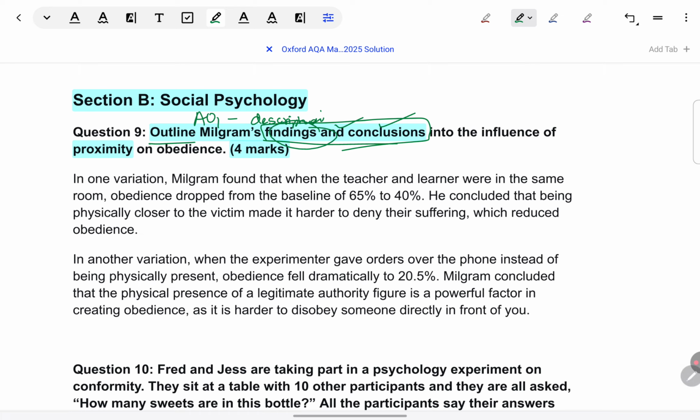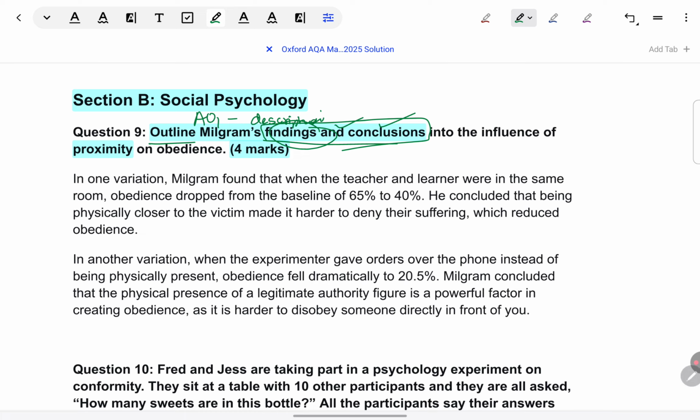Now, when it comes to the findings, an FAQ is, do we have to report exact numerical results? And the answer is yes. For your answer to be considered detailed, as hard as it might seem to remember the percentages for all the variations, be it Milgram or Asch's variations, you do have to remember the percentages. And that is why when I teach the course, I make students aware right then that that is where their effort is going to go in remembering the percentages.